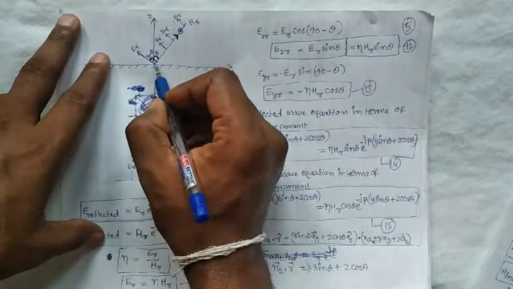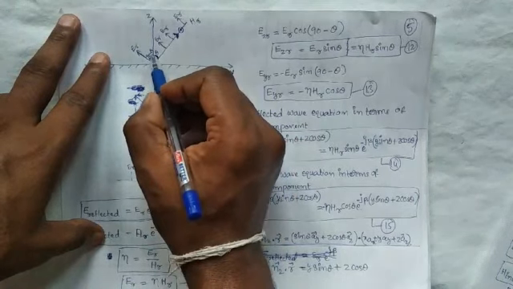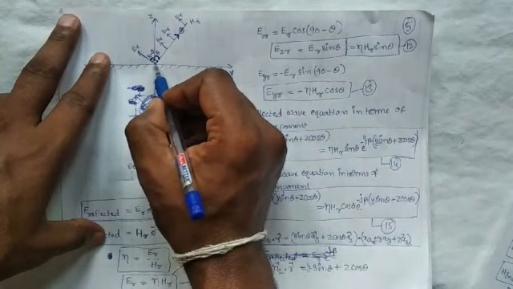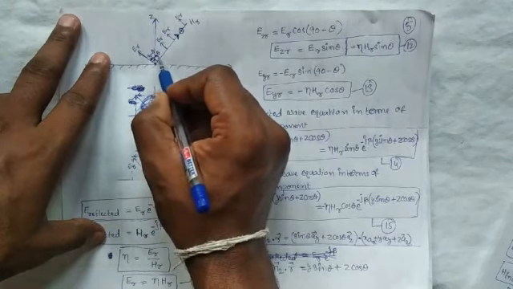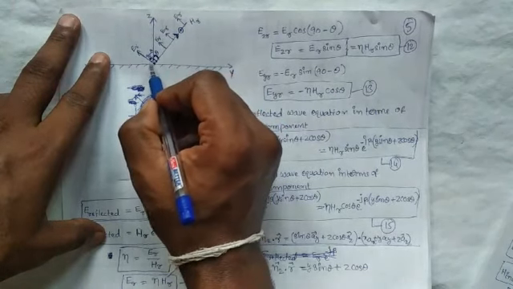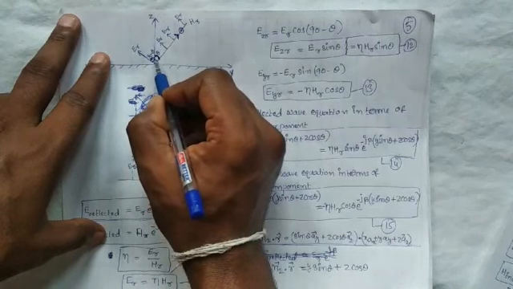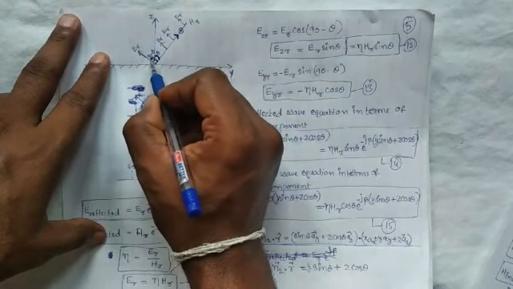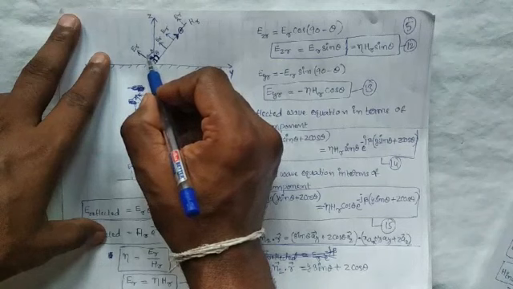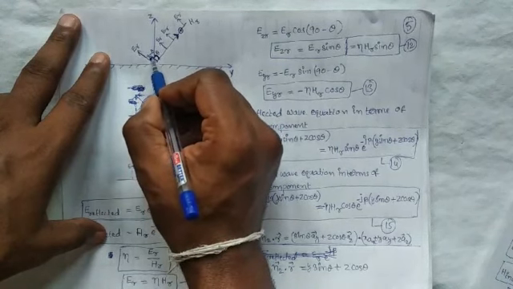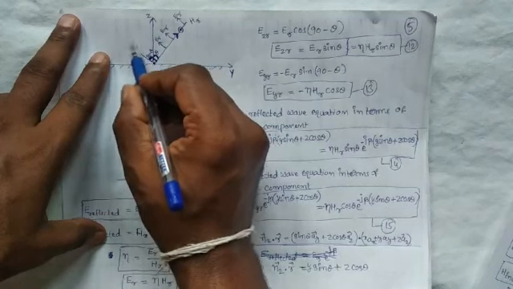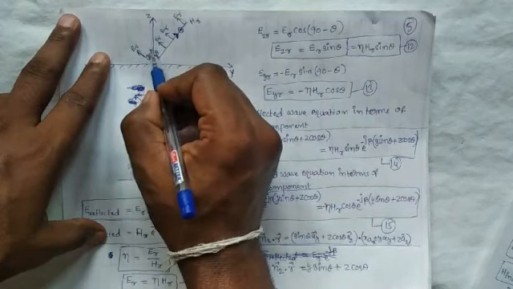At the incidence of the wave, at the reflection, this angle is theta, which means this angle is 90 degrees. What about this angle? This angle is 90 minus theta, the angle made by the reflected wave with the z axis.